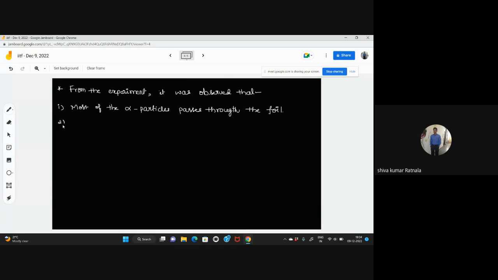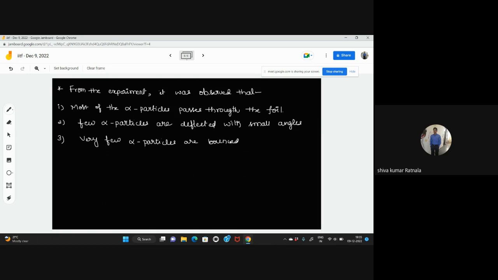And next, what we can say: few alpha particles are deflected with small angles. A little of them bounce back. And next one? Very few particles are, so one out of 10,000 particles, sir. Yes, that's the reason I had written very few alpha particles are bounced back.